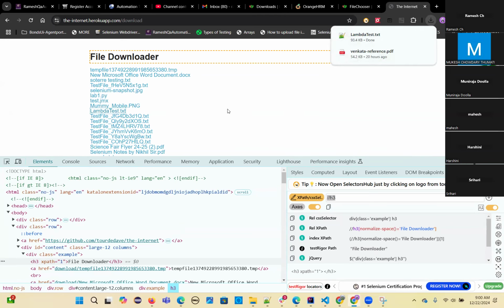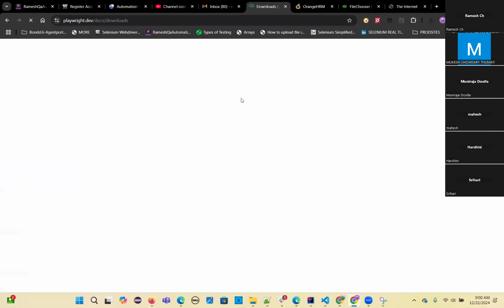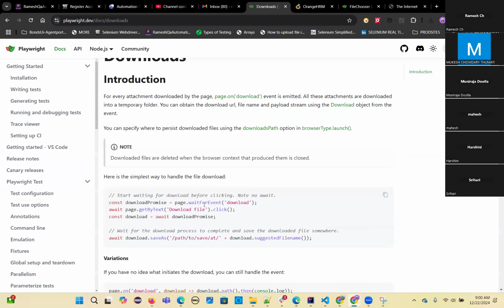That is downloading, but how to save that to your project directly? Let's go and see that now. Just click on that, and again, same concept. You have to wait for the download promise. Here it has very clearly given the code. Wait for the download event. This is the one you have to follow.